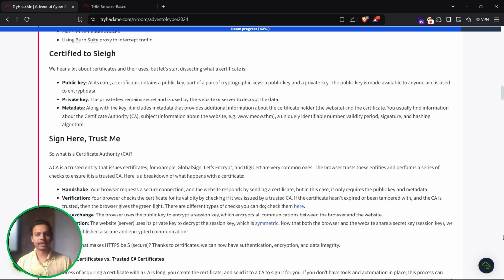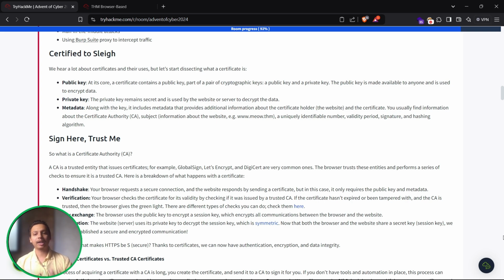So, certificates. We will learn a lot about certificates and their usage, but let's start by dissecting what a certificate is. First, the public key. As its name suggests, a certificate contains a public key, part of a pair of cryptographic keys, a public key and a private key. A public key is made available to anyone and is used to encrypt data. The private key remains secret and is used by the website or the server to decrypt the data.